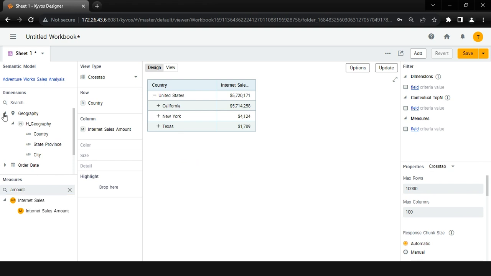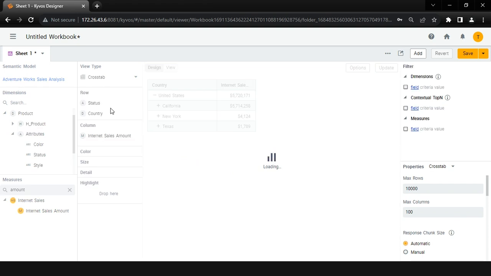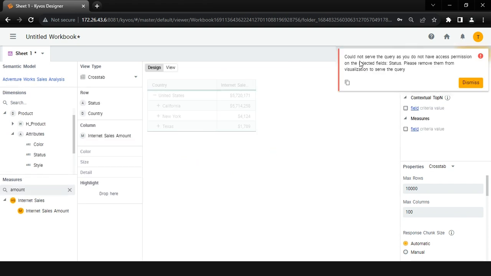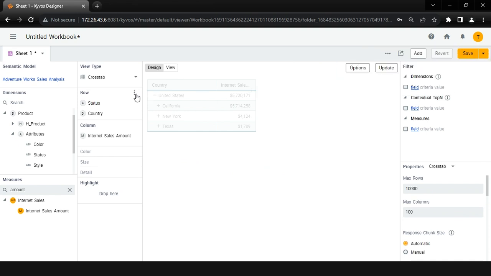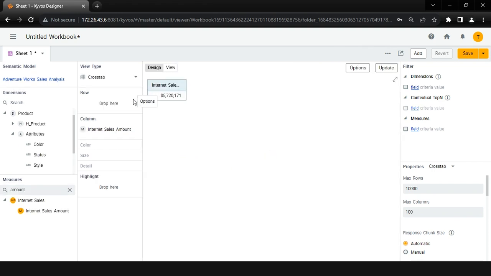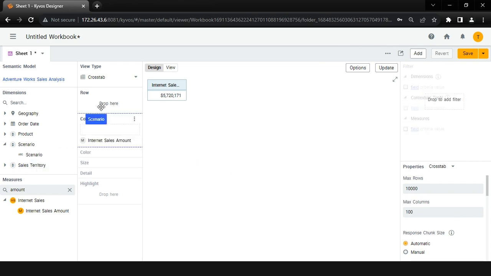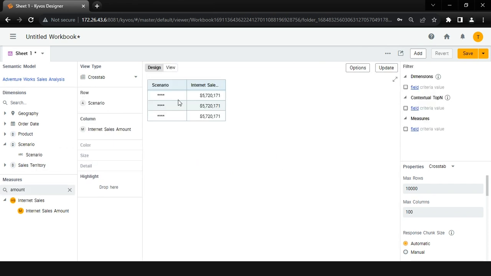In this case, the status will still be visible to the user, but once the user tries to browse it, Kyvos will show a message that the user does not have access permission on this attribute. Dismiss the notification and clear the row shelf. We have also applied column masking for scenario. If we drag and drop the scenario dimension, we can see masked data.